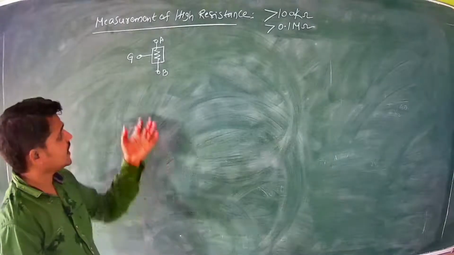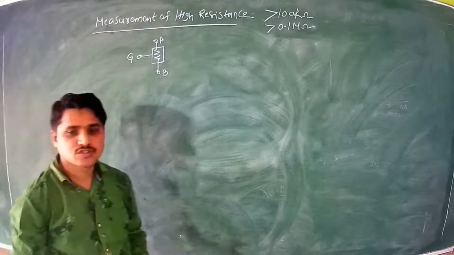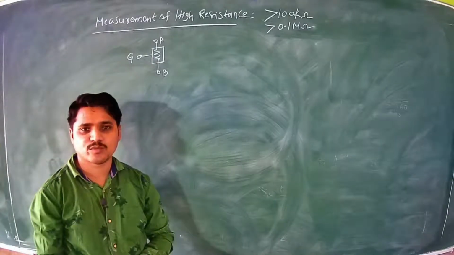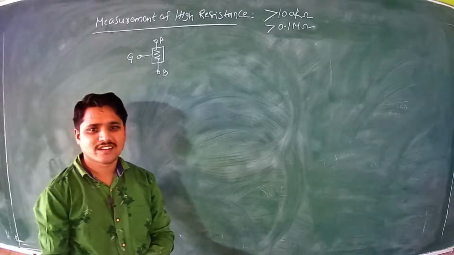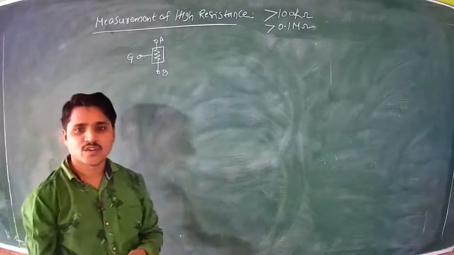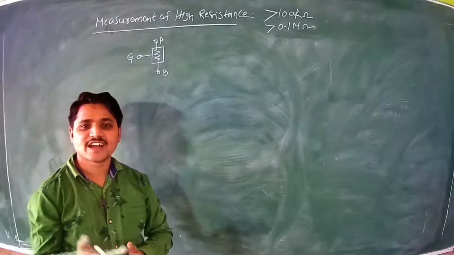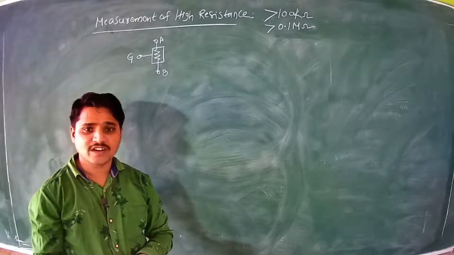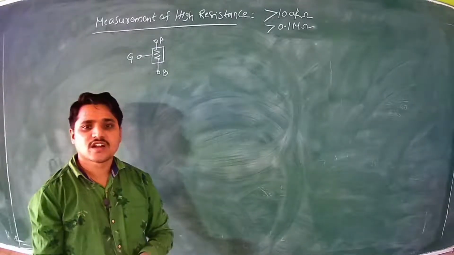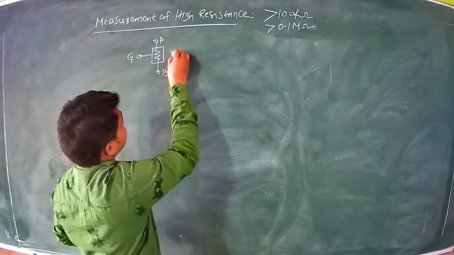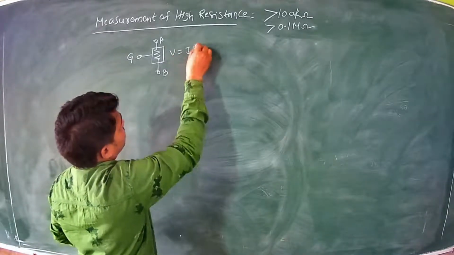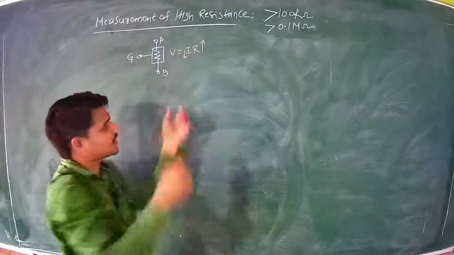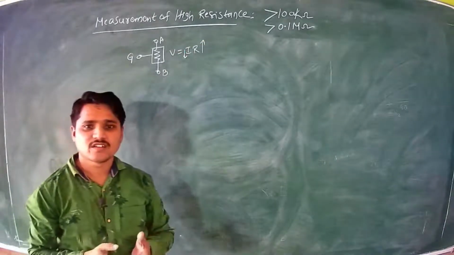Let us see. If you take the high resistance example, the insulation resistance of underground cables. Whenever the resistance is high, the current flowing through the circuit is very less. But due to the high resistance, the voltage across it is I into R. So the resistance is high, of course the current is small, but some voltage will appear across the surface.